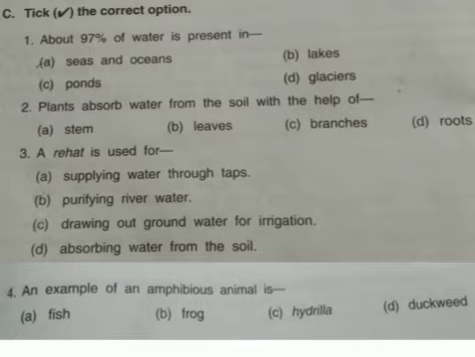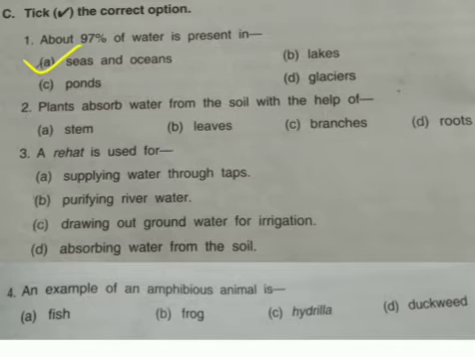Question number C. Choose the correct option. First, about 97% of water is present in: sea and ocean, lake, pond, glacier. The correct answer is first, A, sea and ocean. About 97% of water is present in sea and ocean.